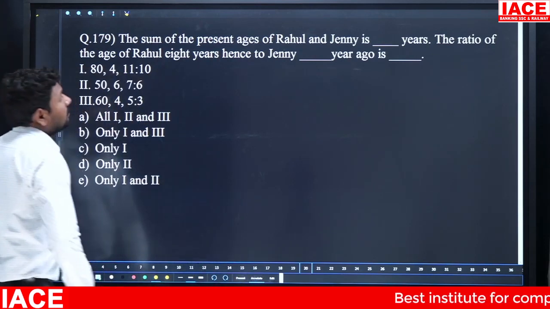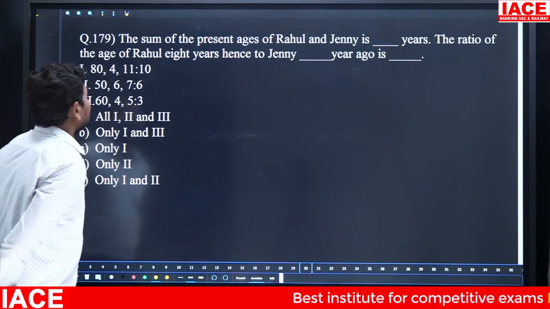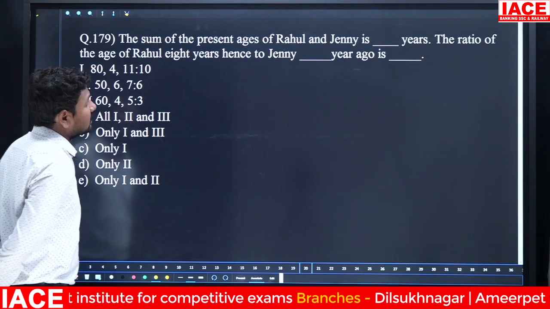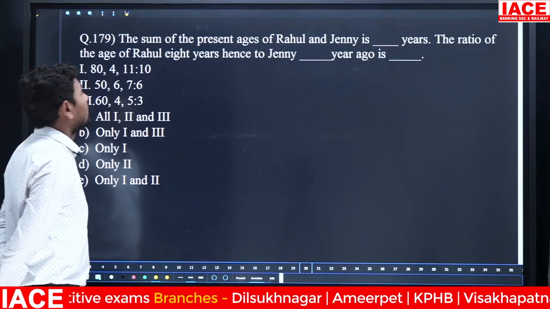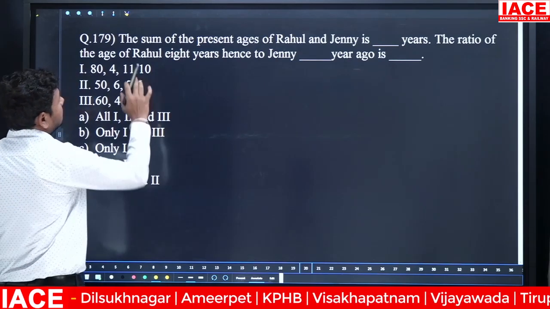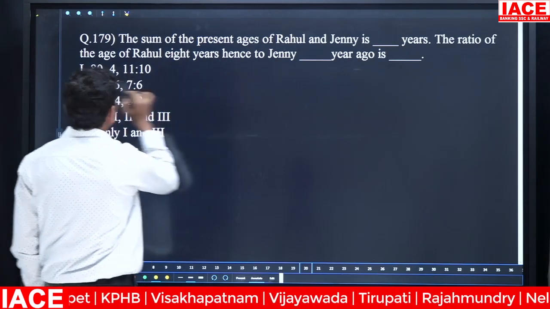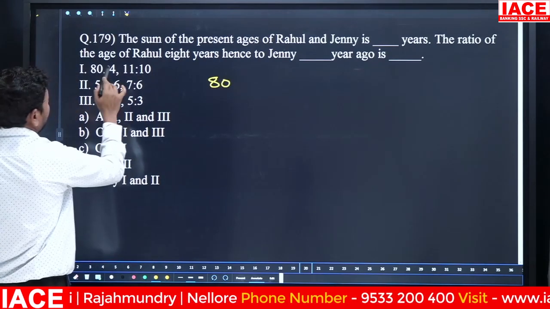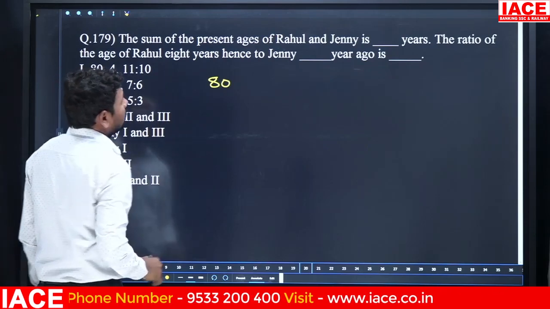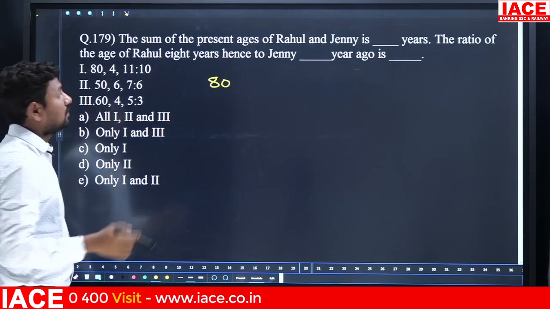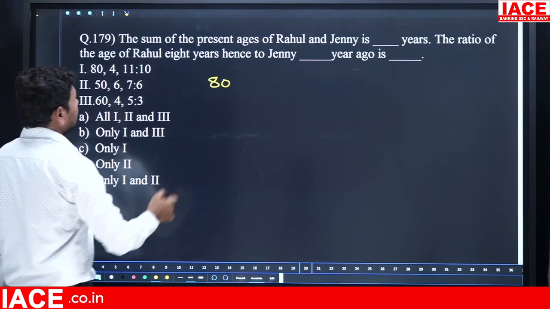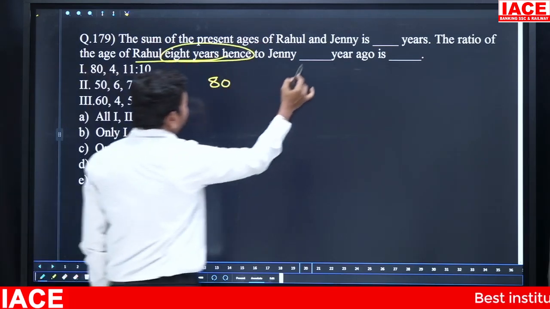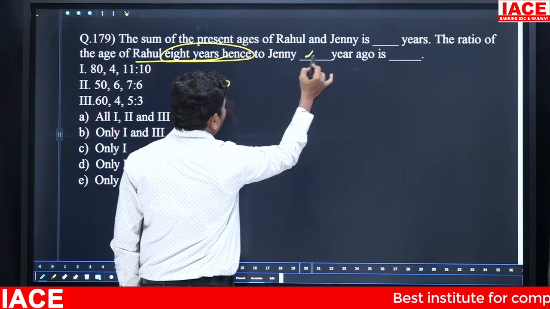The sum of the present ages of Rahul and Jenny is some years. The ratio of the age of Rahul 8 years hence to Jenny some years ago is what? Okay. Then the sum of the present ages of Rahul and Jenny is how many years? 80 years. Okay. The ratio of the age of Rahul 8 years hence to Jenny 4 years ago. This is 8 years hence. Then as per statement 1, this is how many years ago?